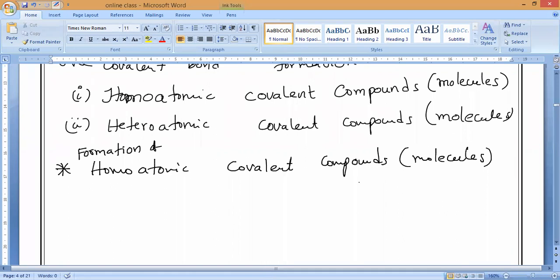By this time, you may understand what we mean by homoatomic covalent compounds. Can anybody say, please? Yes, the covalent bond forming between the same kind of atoms. Between the same kind of atoms, they are called homoatomic molecules, or we can say homoatomic compounds. Are you clear, guys?